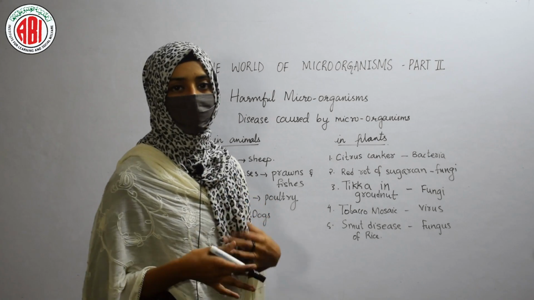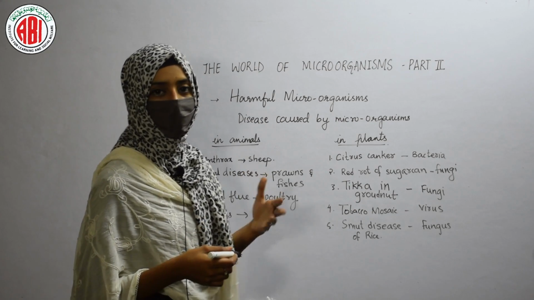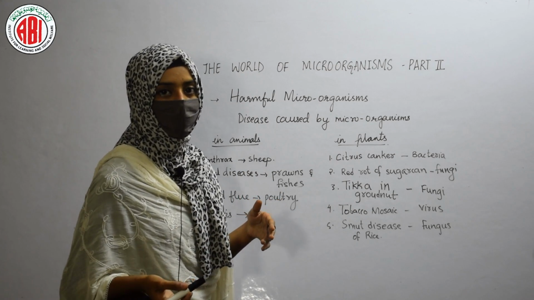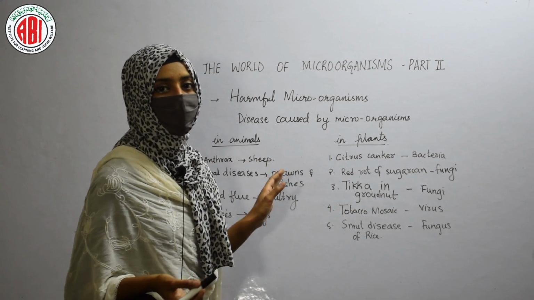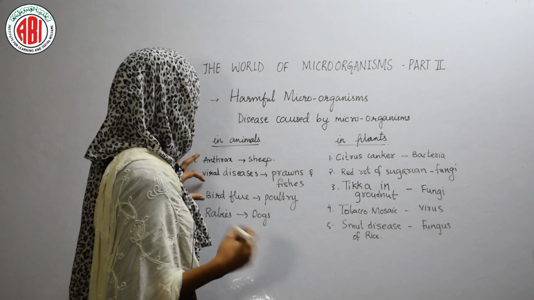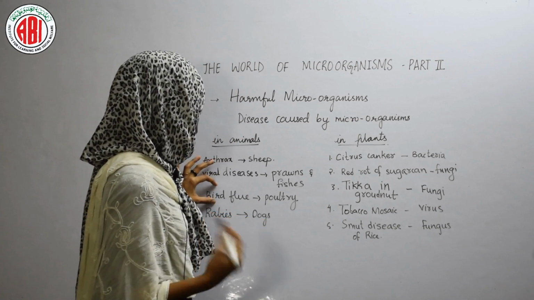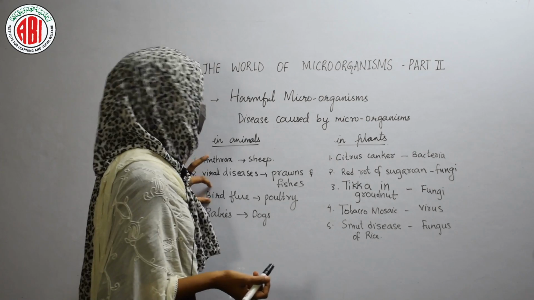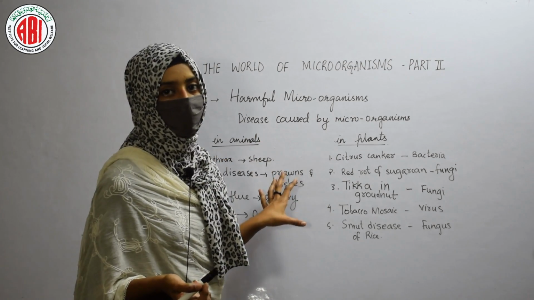The animals in a poultry farm can be affected by different microorganisms, which cause diseases like bird flu, and this can lead to the death of the chickens also.